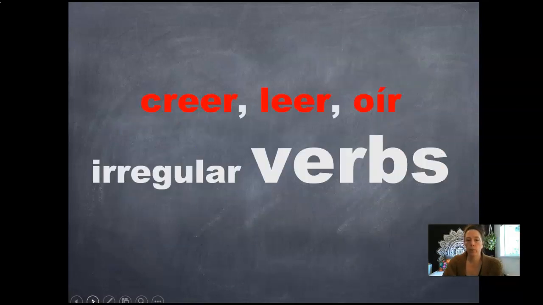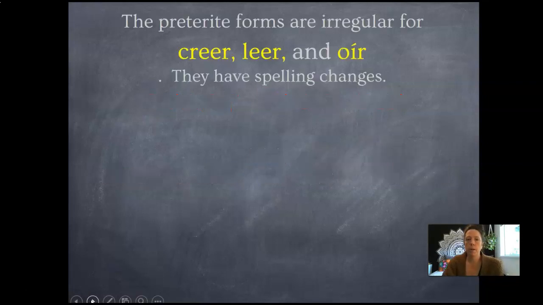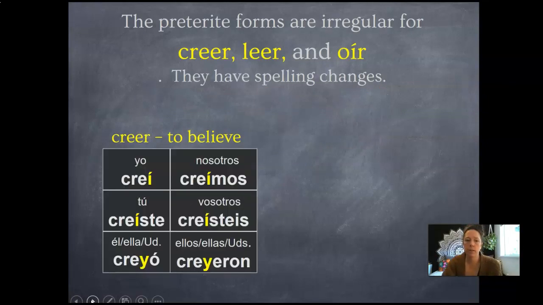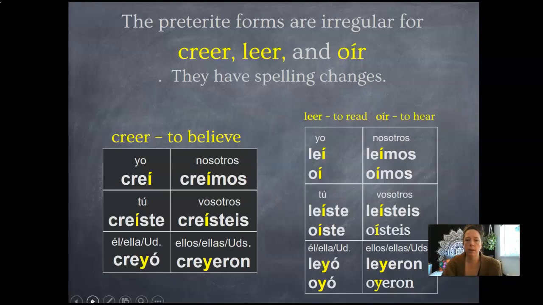And then another kind of irregular verbs, we have creer, leer, oír. The preterite forms are irregular for creer, leer, and oír, and it's just another spelling change. So creer, to believe, looks like this. Leer looks like this. So what is changing, if you notice, is just this Y down here, and we can call this the slipper, right?